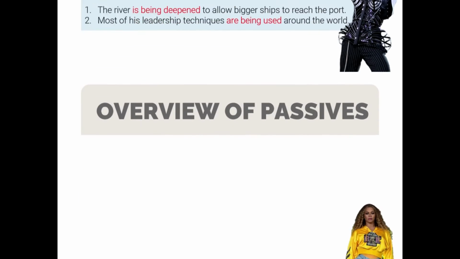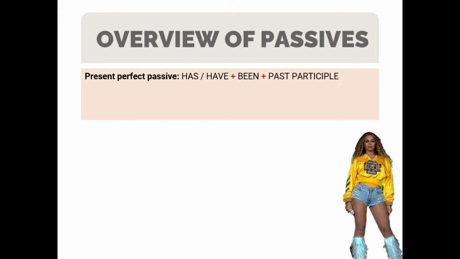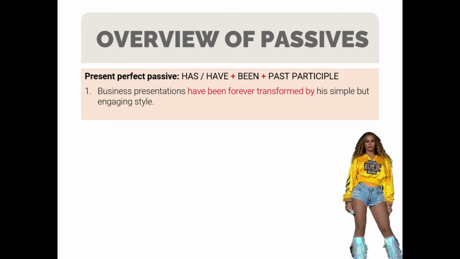Now, present perfect passive, which is used to refer to a present result of a past action or event and to refer to an event or action that happened at an unspecified time in a period up to now. And it is structured with have or has plus been plus past participle. For example, number one, business presentations have been forever transformed by his simple but engaging style. Number two, new laws have been passed in 2024.